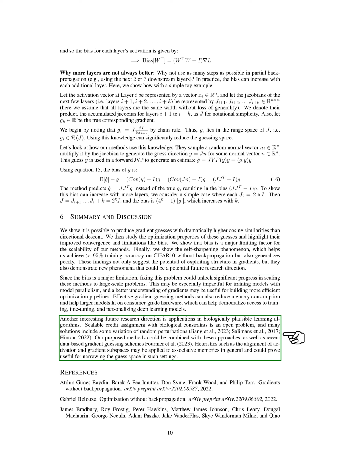Another intriguing area for future research is the application of these methods in biologically plausible learning algorithms. The problem of scalable credit assignment within biological constraints remains unsolved, and many proposed solutions involve some form of random perturbations. Our suggested methods could be integrated with these approaches, as well as with recent data-based gradient estimation schemes. Heuristics such as aligning activation and gradient subspaces could be applied to associative memories in general. This could be beneficial for narrowing down the guess space in such settings.